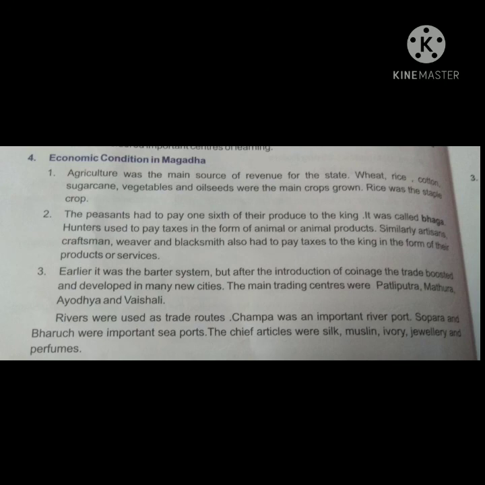Similarly, artisans, craftsmen, weavers and blacksmiths also had to pay taxes to the king in the form of their products or service. Earlier it was the barter system, but after the introduction of coinage, trade boomed and developed in many new cities. The main trading centers were Patliputra, Mathura, Ayodhya and Vaishali. Rivers were used as trade routes.